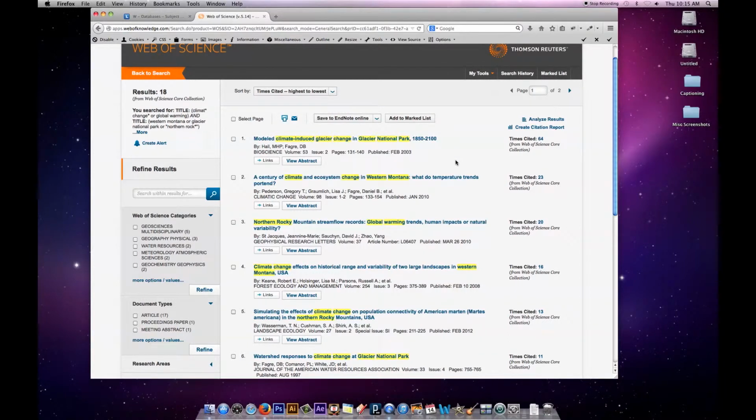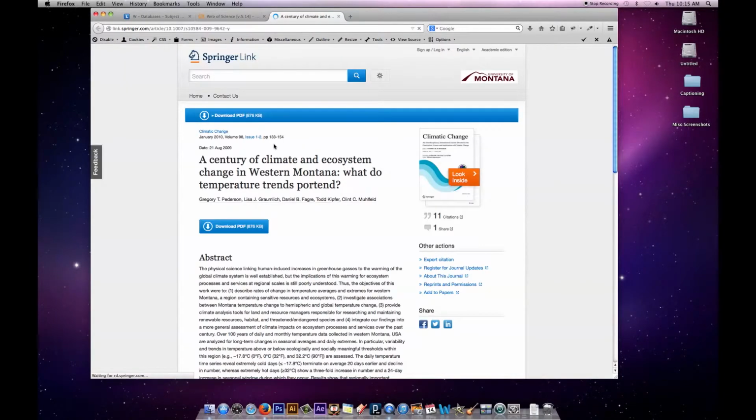Every search is a trade-off between precision, where every single thing is relevant, and comprehensiveness, where you don't miss any of the important literature. At my broadest search, I was probably a little bit too comprehensive. At this point, I'm probably a little too precise, and you'll want to work out a happy medium. Okay, but at this point, I can now start clicking into articles that are of interest. So, "A century of climate and ecosystem change in western Montana," bingo, that looks like one of the best articles, from fairly recent, 2010. So I'm going to click on the link. That's going to take me to the article. All of the databases are configured to go to the articles.